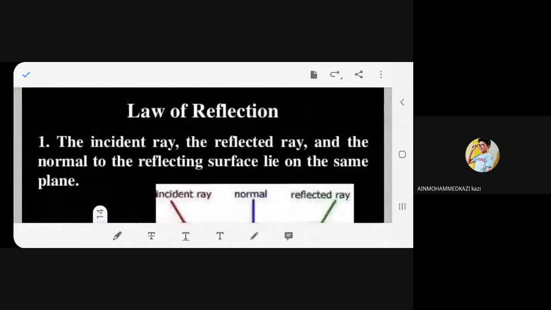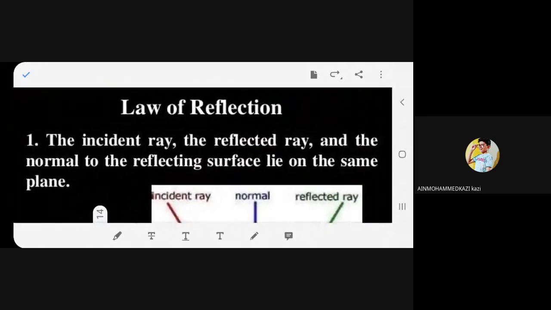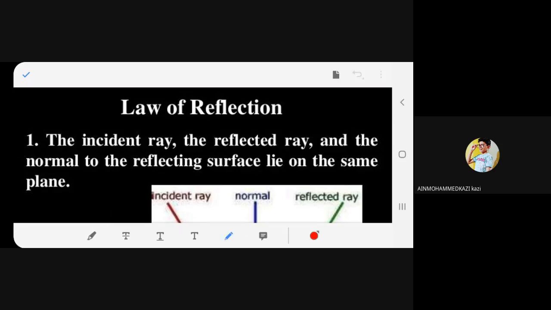Let's see the law of reflection once again. Please read. Law of reflection. Number one, the incident ray, the reflected ray, and the normal to the reflecting surface lie on the same plane. This is the second law of reflection. What is the first law of reflection, beta? Angle I is equal to angle R. That was the first law, right?